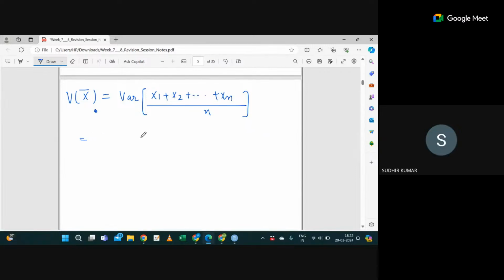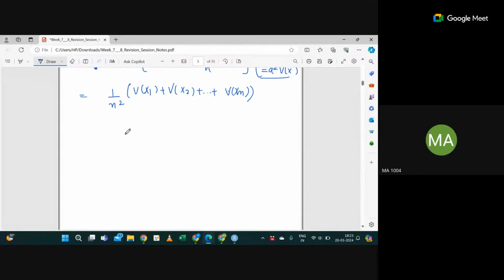1 upon n square, because we know variance of aX, where a is a constant, is a square times variance of X, right? So it will be 1 upon n square, and since the xi's are IID, I can separate the variances: variance of x1 plus variance of x2 plus up to variance of xn, right? If it's not IID, then we can't write this.